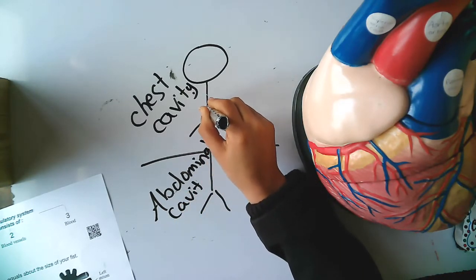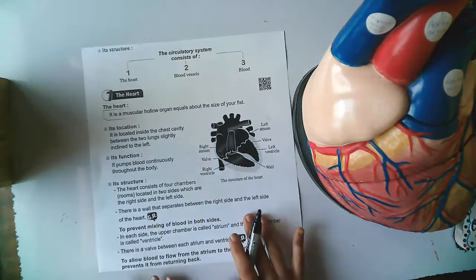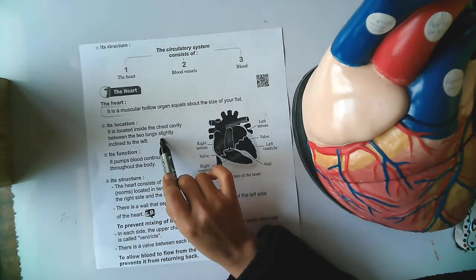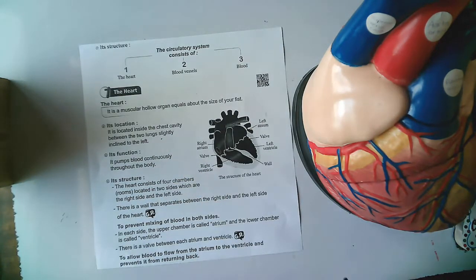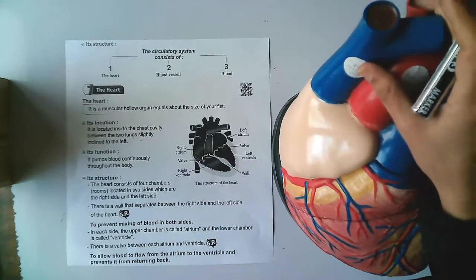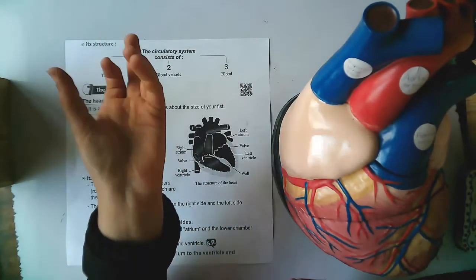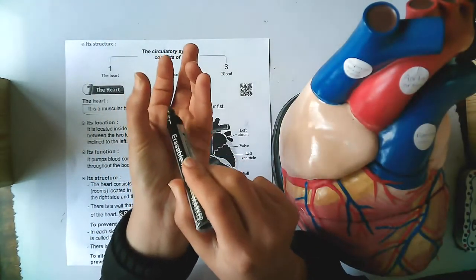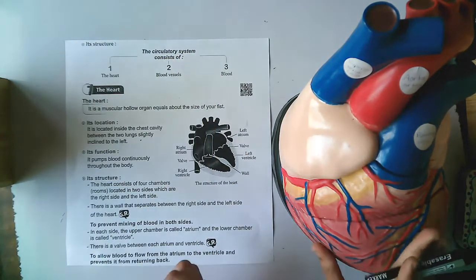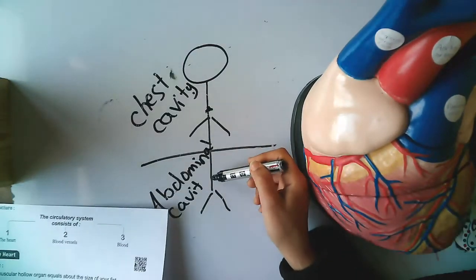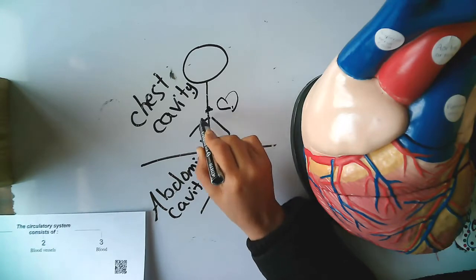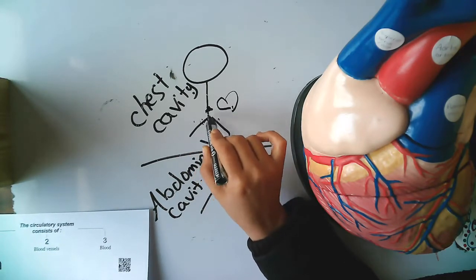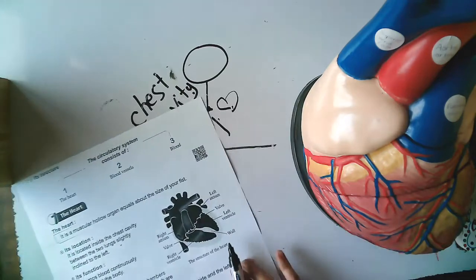It's found in the chest cavity between the two lungs, and it's inclined to the left. Again, the heart is a muscular hollow organ, about the size of your fist. This is your fist, and the heart is found in your chest cavity. I told you you have two parts, the chest cavity and the abdominal cavity. The heart is found in the chest cavity, between the two lungs.